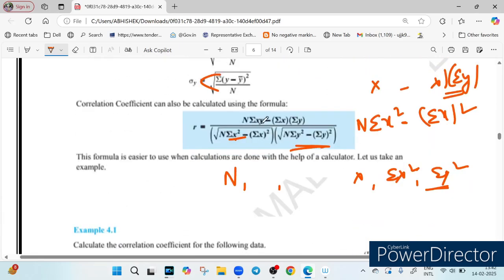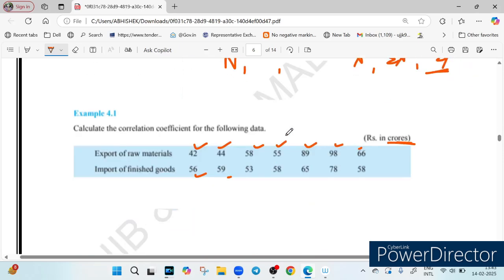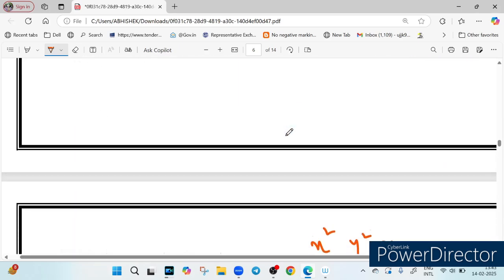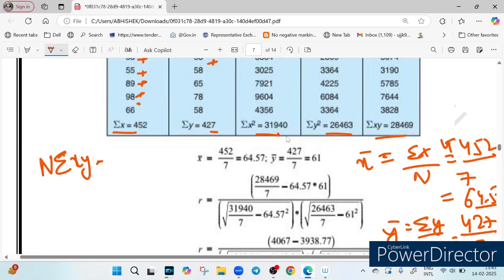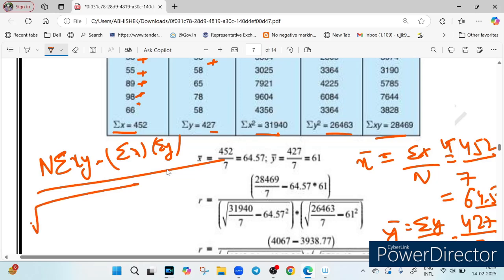It is n times summation of xy minus summation of x into summation of y, divided by under root, just replace x by y, under root n times summation of y square minus summation of y whole square, times under root n times, just replace y by x, summation of x square minus summation of x whole square.